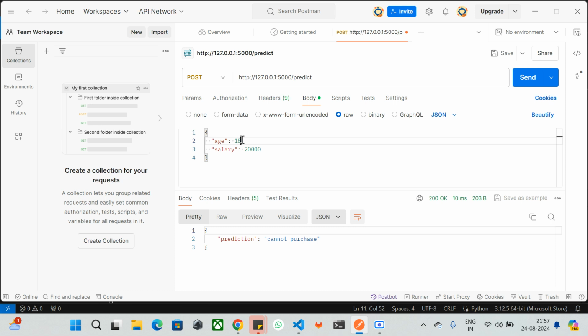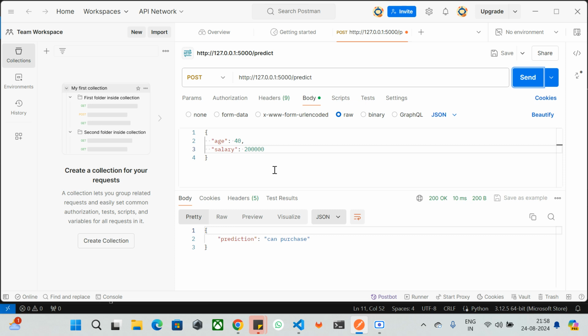So if the same age is increased to 40, can he purchase or not? Let's also increase the salary. A 40-year-old guy has been getting more than the 18-year-old, so he can purchase. So these are the input values, guys. You can play around with them, like 35, 40, and increase the salary, to see whether the product can be purchased or not.